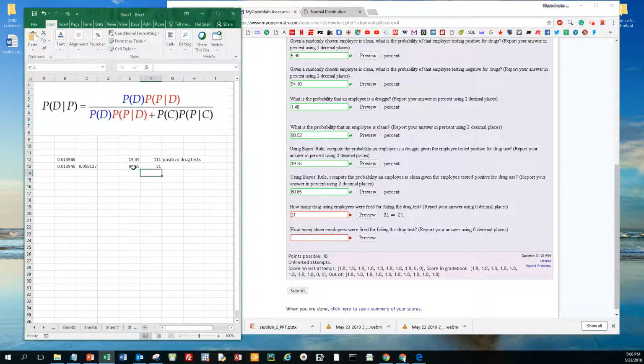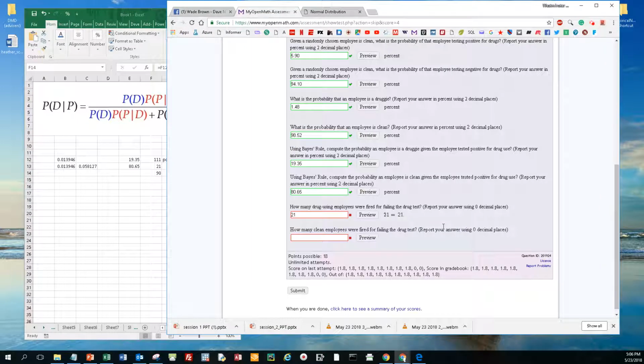Minus that. So we have 111 positive drug tests times this divided by 100. So 90 of the 111 positive tests were actually clean employees.